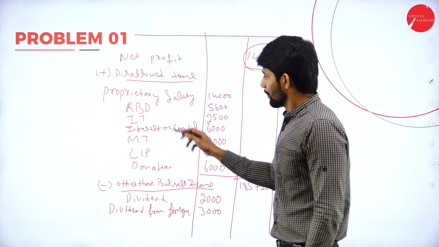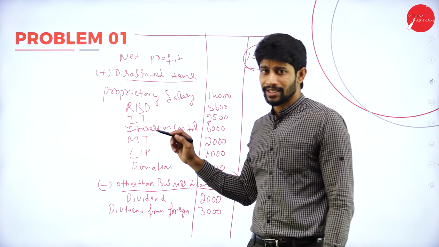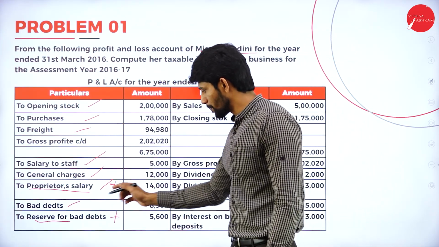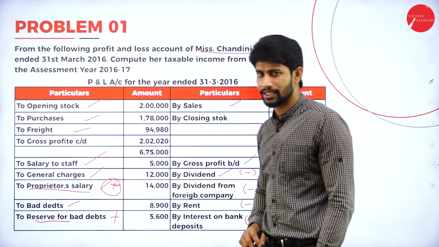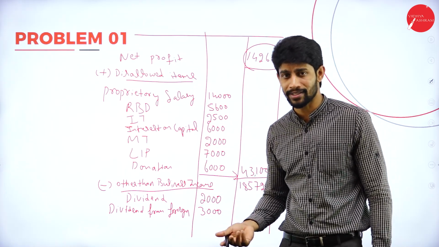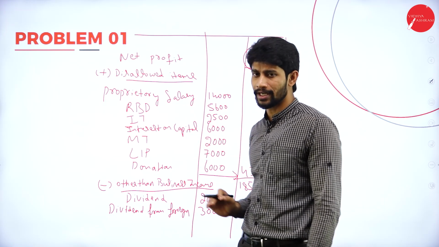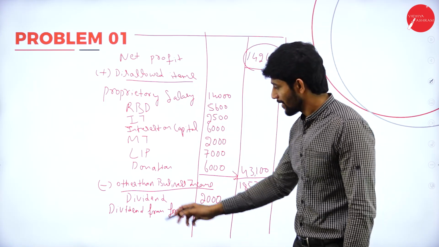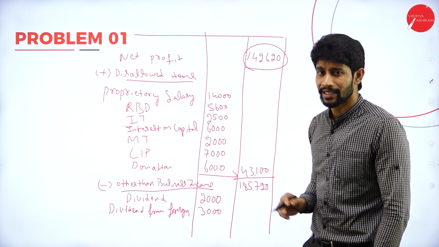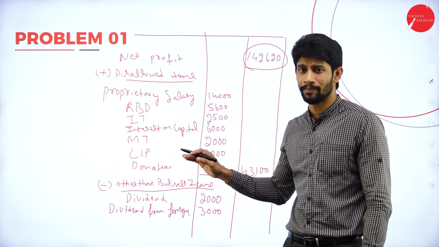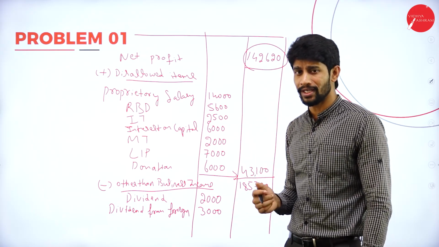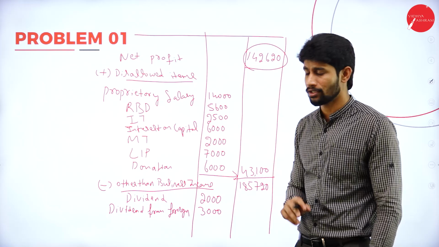So what had he done? He had deducted a few expenditures which are not related to business. So what we did, we added them back to the net profit. Whatever expenditure he claimed as deductions, we added back those personal deductions to the net profit, and we deducted the other incomes which are not relating to business, which he had added in the problem.